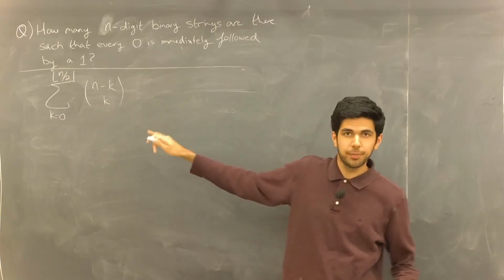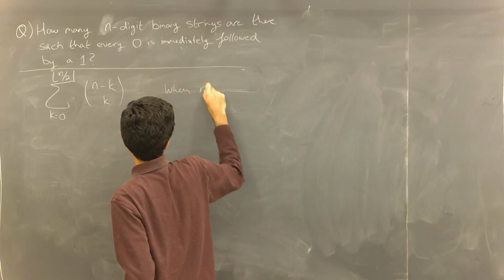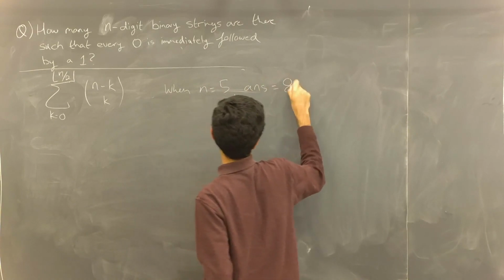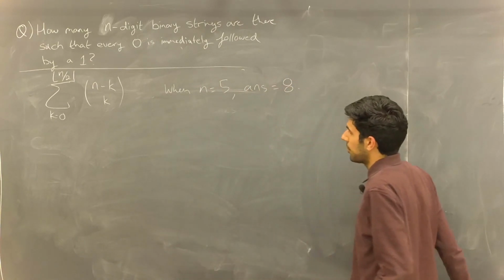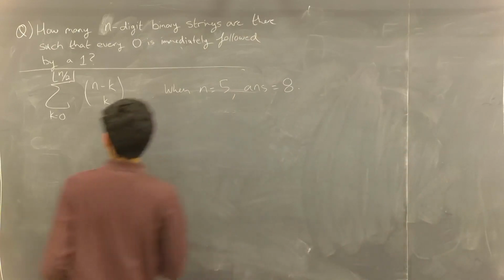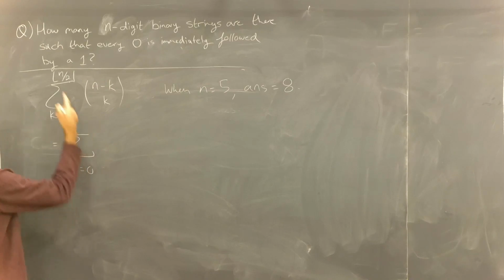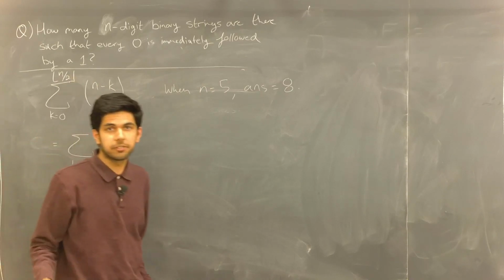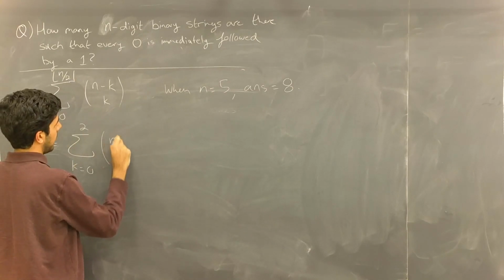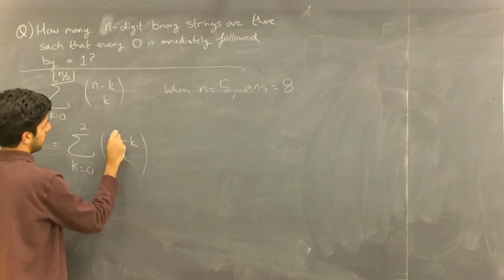So this is our formula, and we solved that when n equals 5, our answer is equal to 8. So let's just plug in n equals 5 and see what we get. So this becomes the sum from k equals 0 to 5 over 2, which is 2.5. Take the floor of that, and we get an upper bound of 2, of n minus k choose k, but I'll just put in a 5 for n.